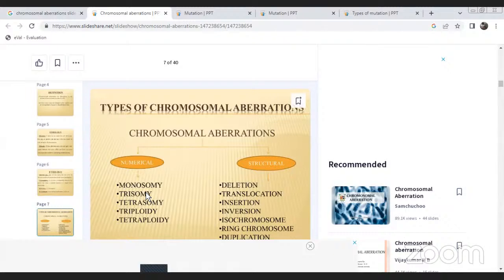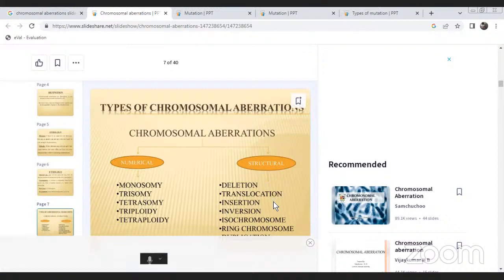Numerical means number changes. For example, monosomic is 2n minus 1. Nullisomic is 2n minus 2. Trisomic is 2n plus 1. Tetrasomic is 2n plus 2. These are the numerical changes in different cells.